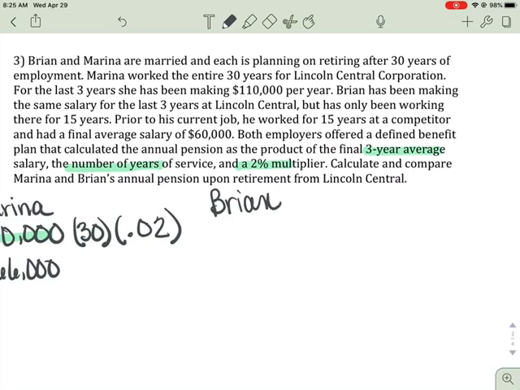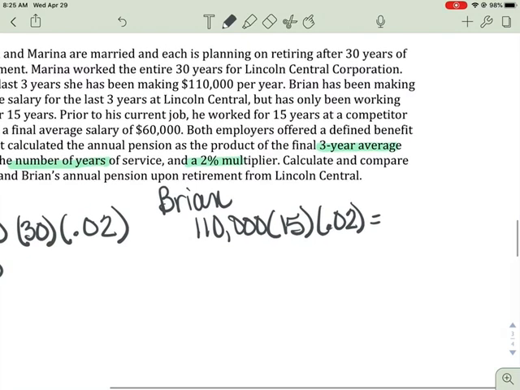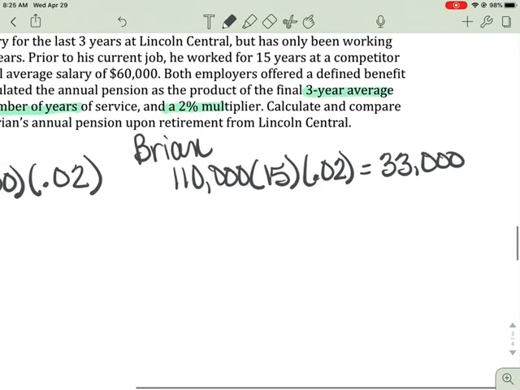So we have Brian. He's been working for 15 years at Lincoln Central, with the same salary as Maria and the 2% multiplier. When we multiply those together, we get $33,000, which makes sense.